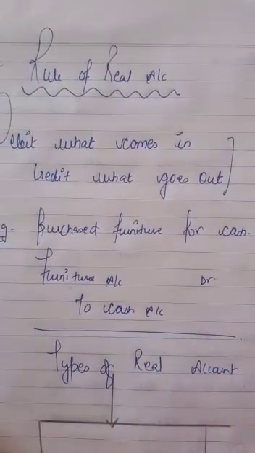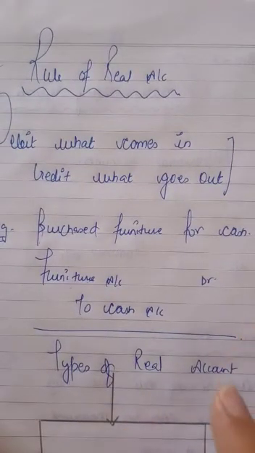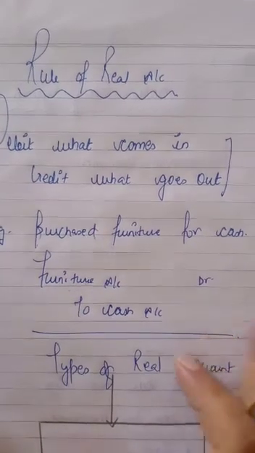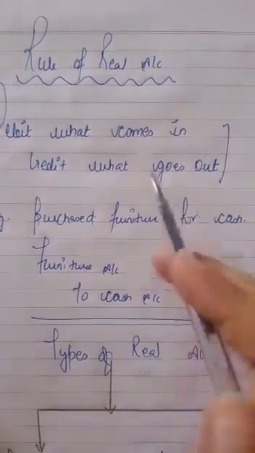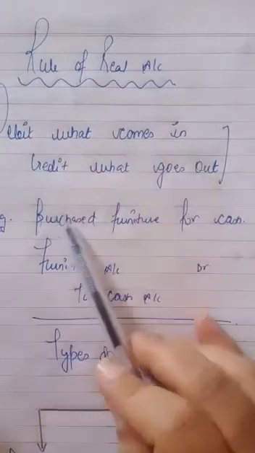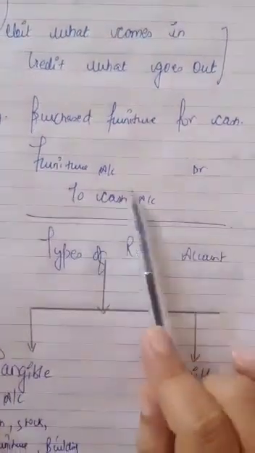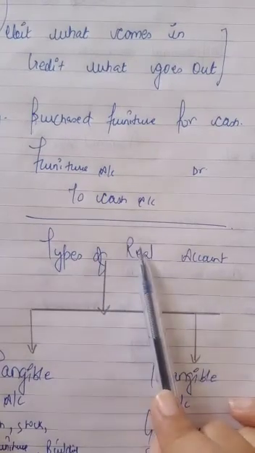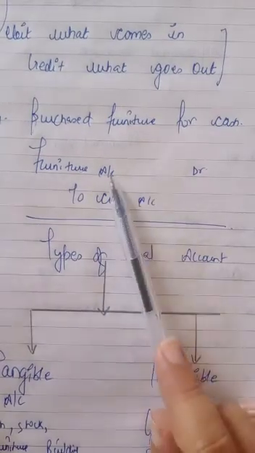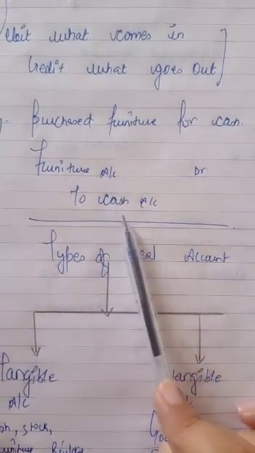So real account is basically the account in which all the assets are recorded. There is one rule: debit what comes in, credit what goes out. If you have purchased furniture for cash, furniture will be debited and cash will be credited, because furniture is coming in and cash is going out.